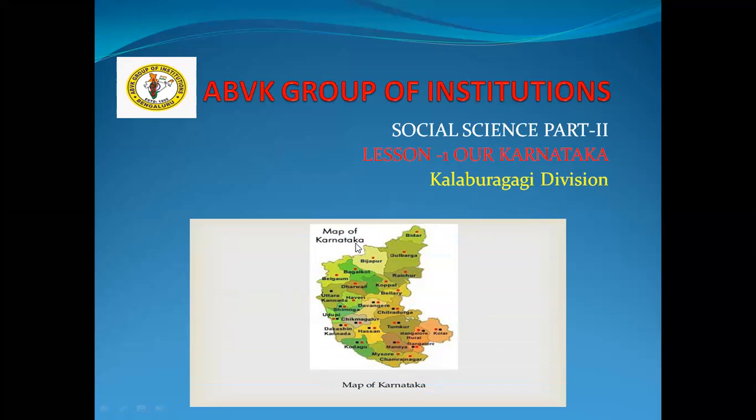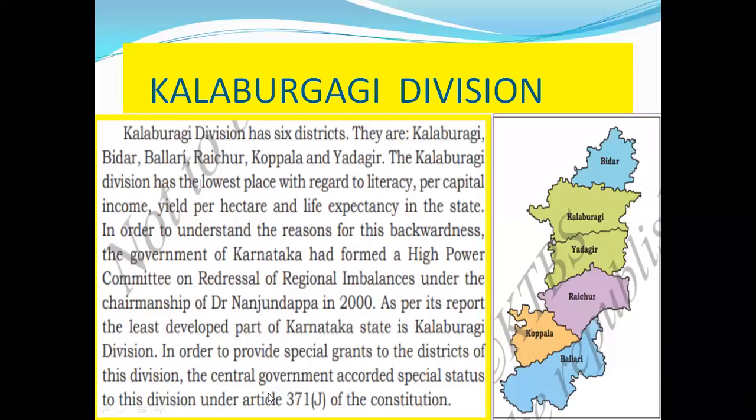Already you know, children, that Karnataka has been divided into four divisions for administration purposes. Which are those? One is Bangalore division, Mysore division, Kalburgi division, and Belagavi division. So in this class, we are going to learn about Kalburgi division.